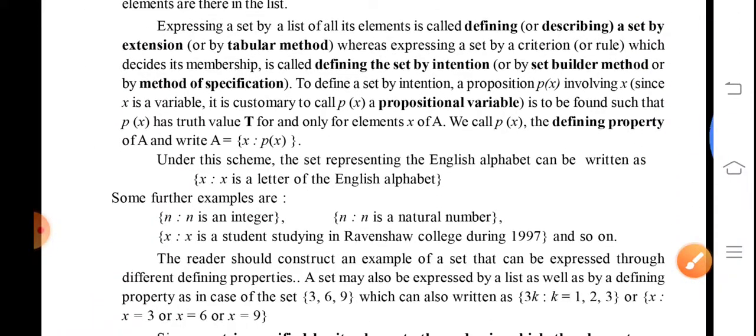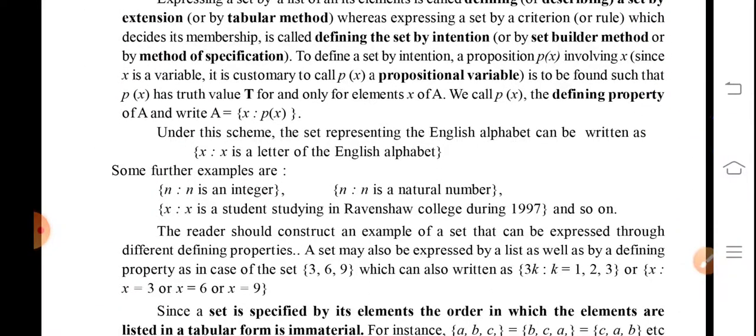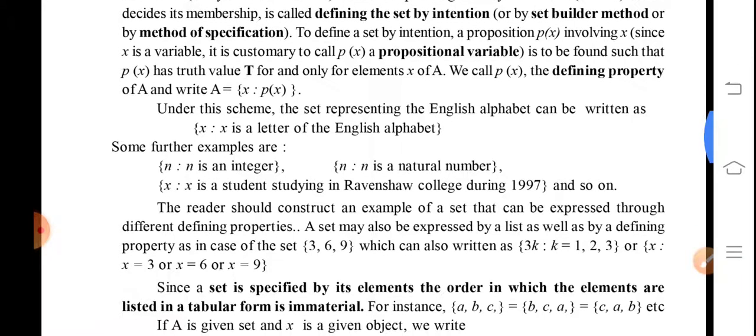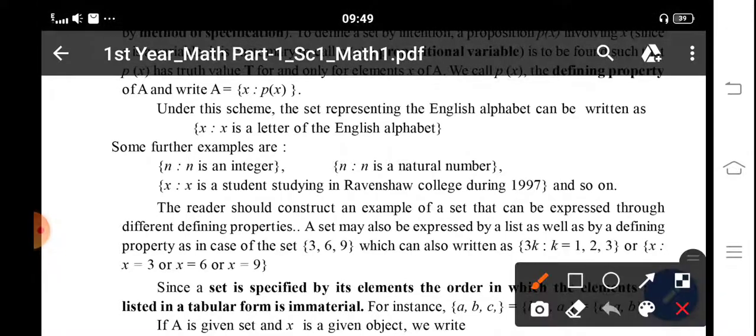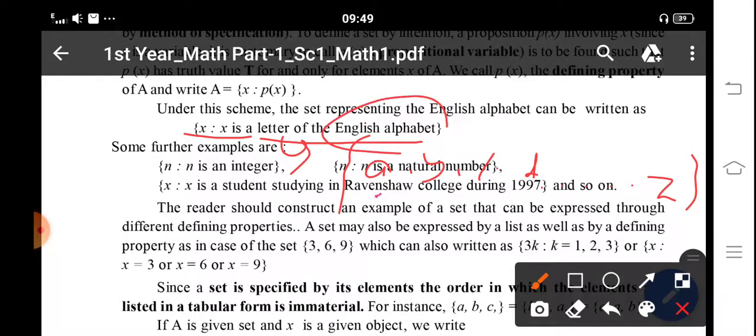So, some examples of the tabular method and the roster method. Look here, x such that x is a letter of the English alphabet. That means you can change it into tabular form: A, B, C, D and up to Z. The English alphabet starts from A to Z. So you should write it like this. Integer, n is an integer, we have discussed before.